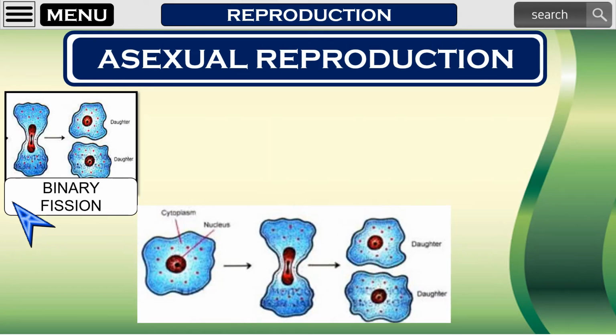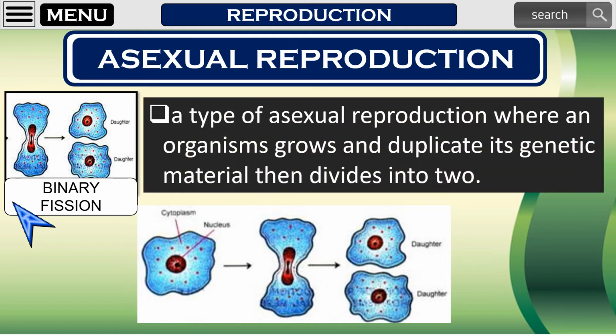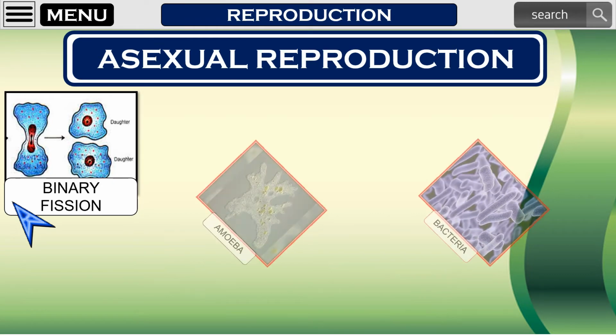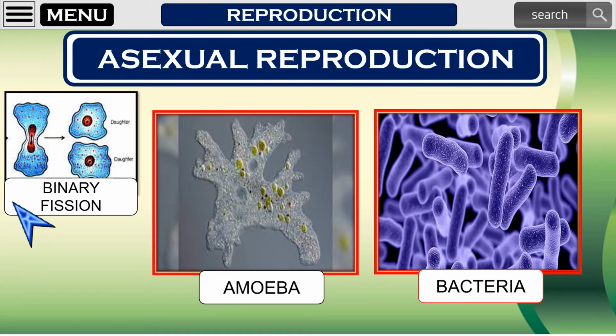The next type is fission or binary fission. In binary fission, an organism grows and duplicates its genetic material, then divides into two. The result is two genetically identical daughter cells. The word fission means to split or to divide. Bacteria and amoeba are examples of organisms that reproduce by binary fission.